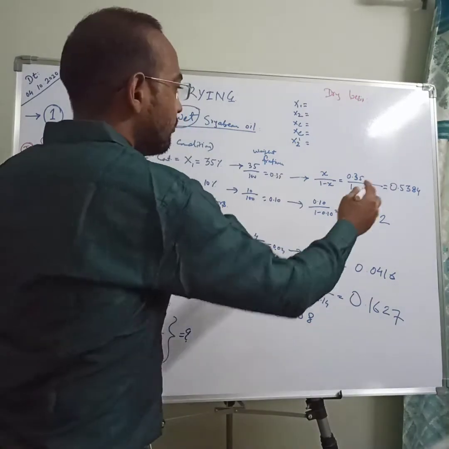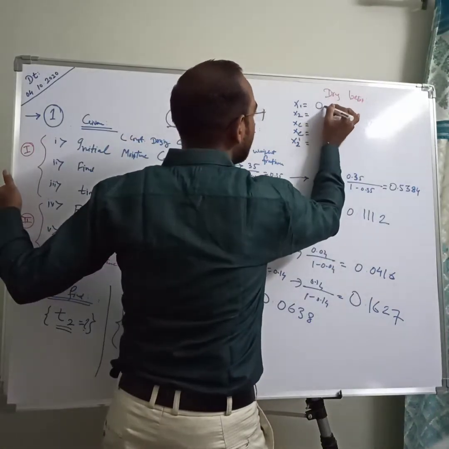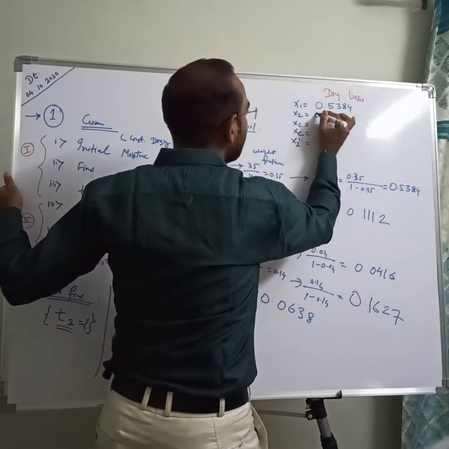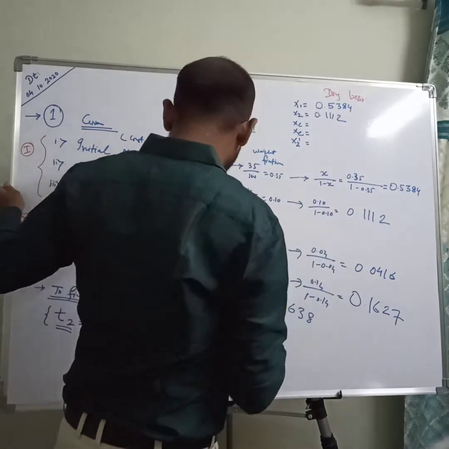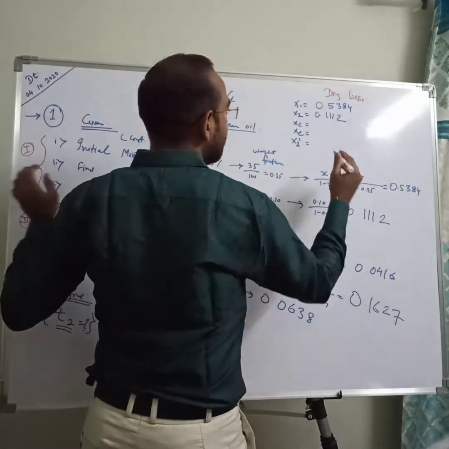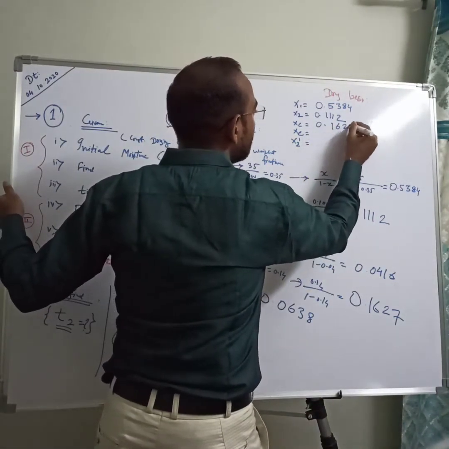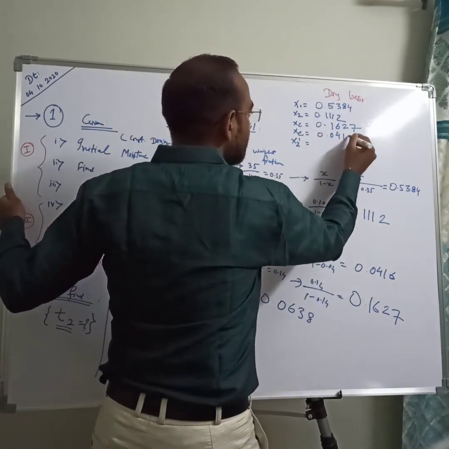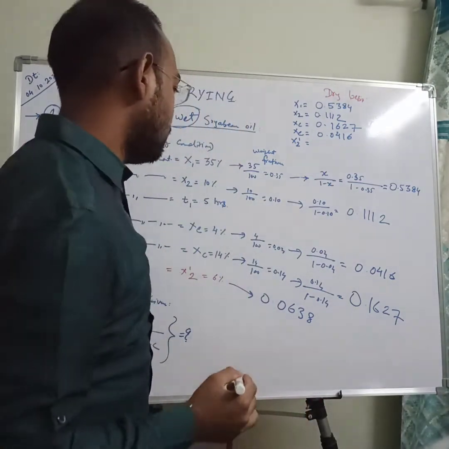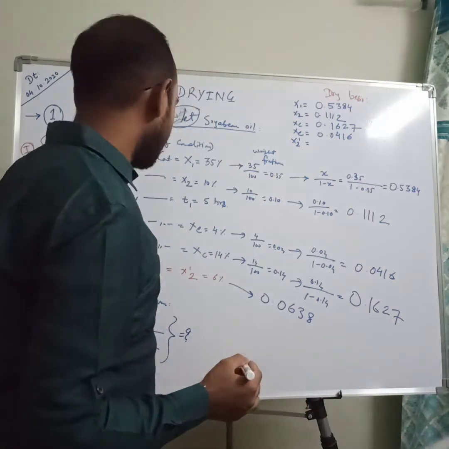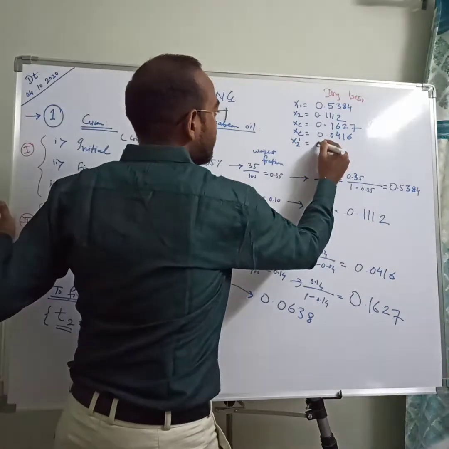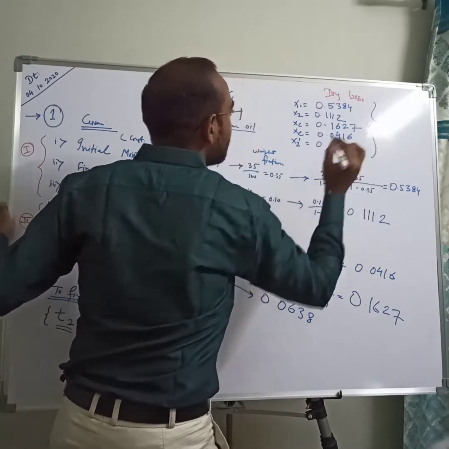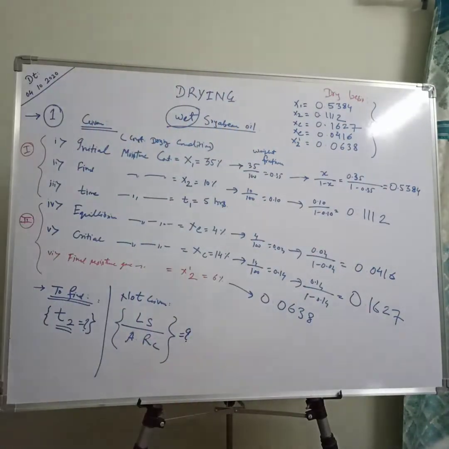First is 0.5384, next is 0.1112, critical moisture content is 0.1627, equilibrium moisture content is 0.0416, and x2 dash is 0.0638. These are the most important values for our numerical.